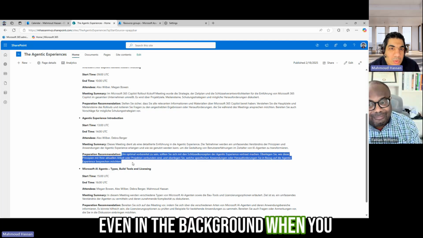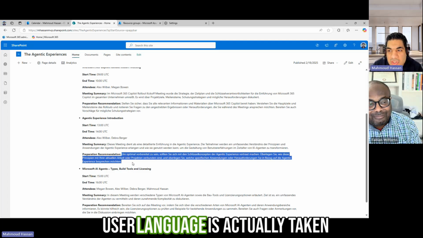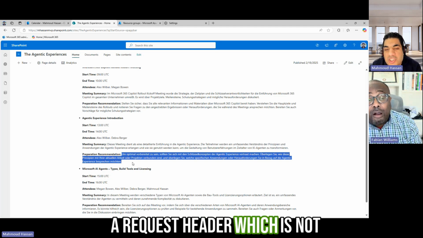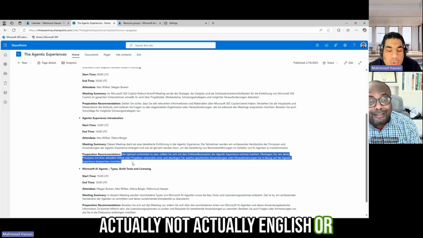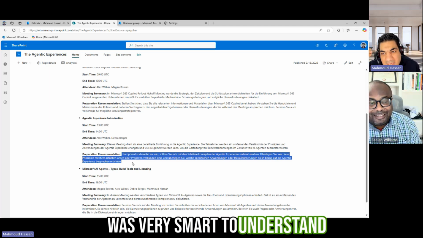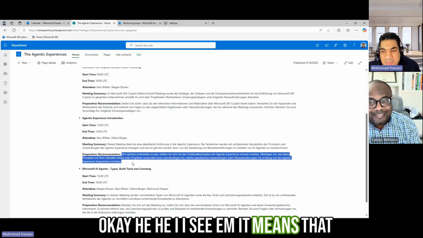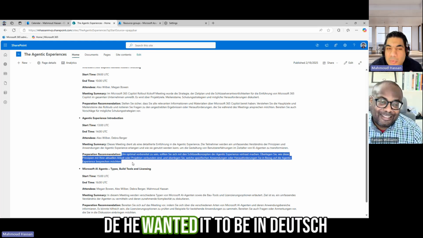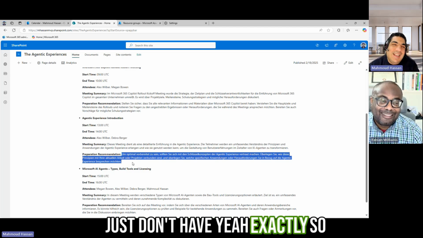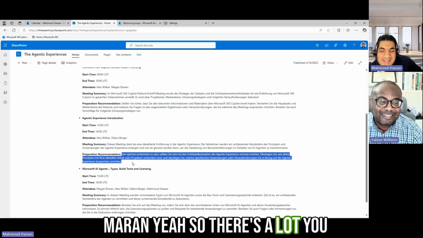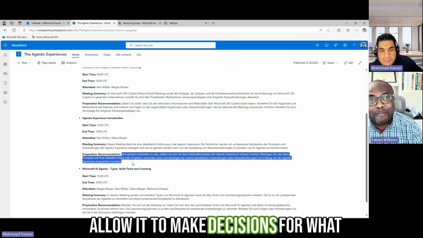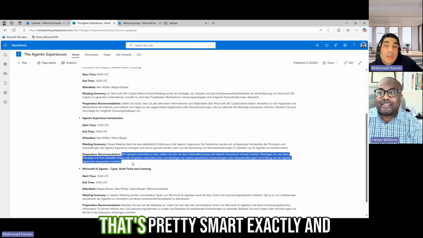And even in the background, when you see the architecture, the user language is actually taken from the HTTP request header, which is not actually English or Deutsch. It is written as EN or DE. And the agent was very smart to understand, okay, I see EN, it means he wanted it to be in English. I see DE, he wanted it to be in Deutsch, and so on. So I did nothing. That's so smart. So there's a lot that you can get from environmental variables to pass to the LLM that allow it to make decisions for what the user needs to see. That's pretty smart.